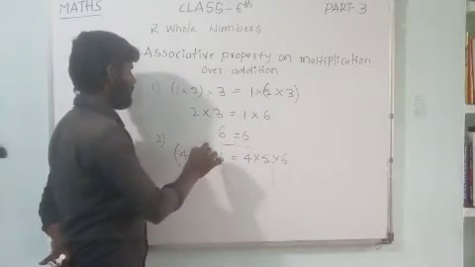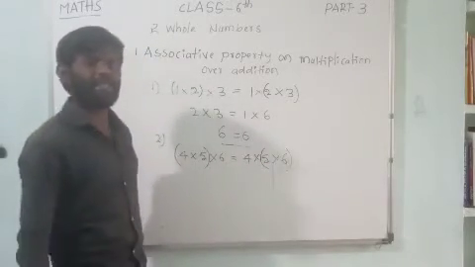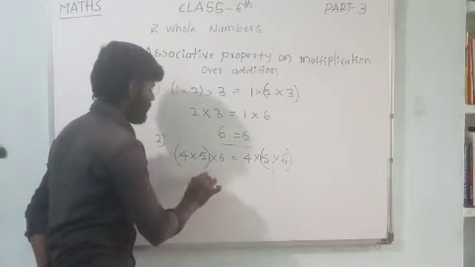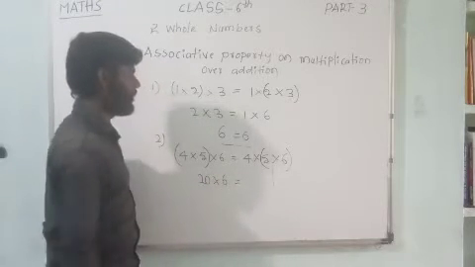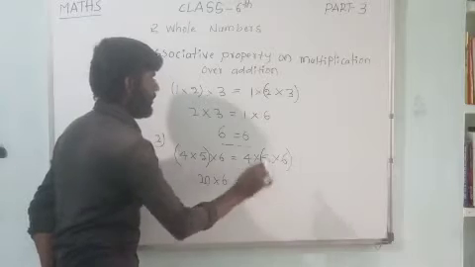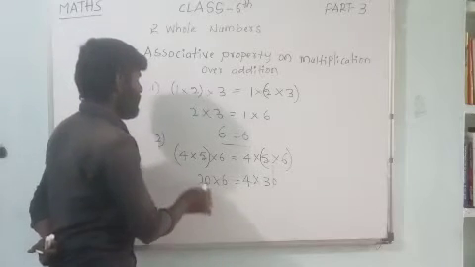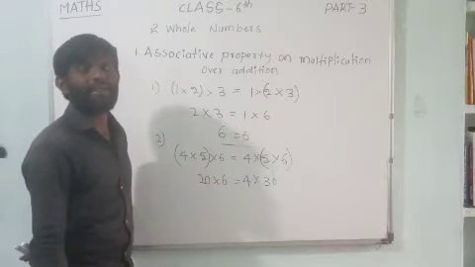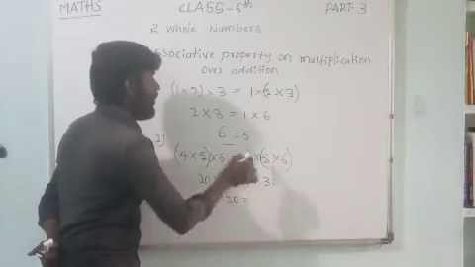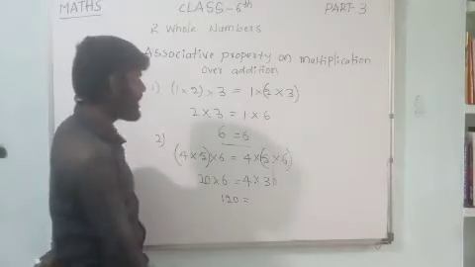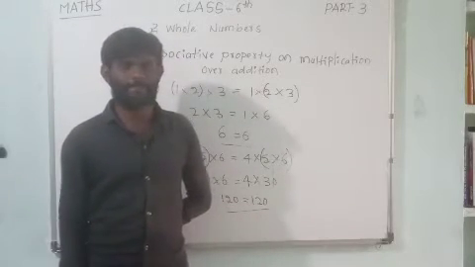Bracket the first 4 and 5, then on the right-hand side bracket 5 and 6. 4 fives are 20, 20 into 6 is equal to 4 into, 5 sixes are 30. 20 sixes are 120. 4 thirties are also 120, dear children. LHS is equal to RHS.